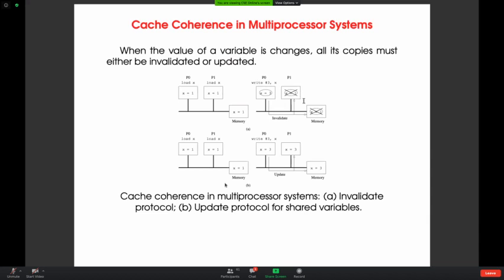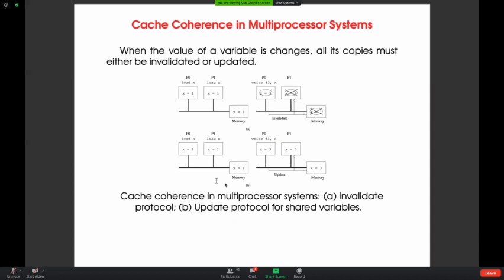The moment a node receives the invalid message, it will mark its own copy as dirty, meaning the dirty bit is set to 1. Similarly, P1 will do the same and memory will also do the same. Dirty in the sense that you cannot access the block which is resident in your cache memory. Even though the block is available, you cannot access it. So this is called invalid.